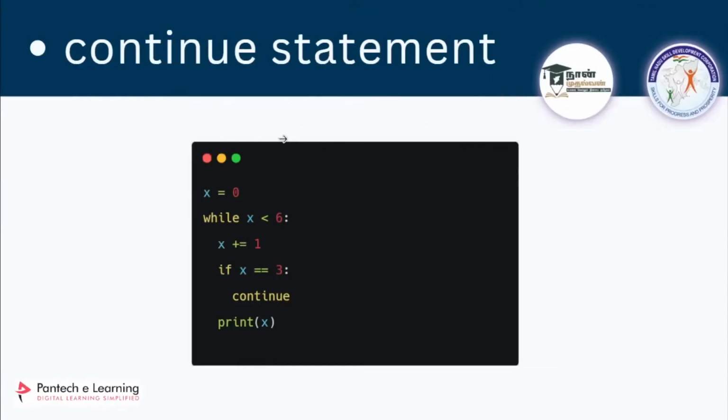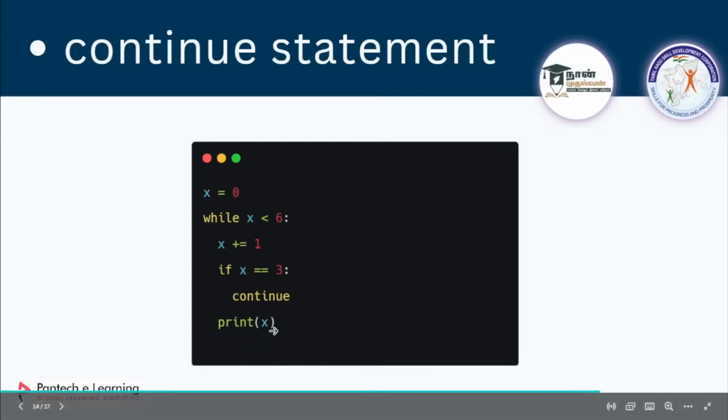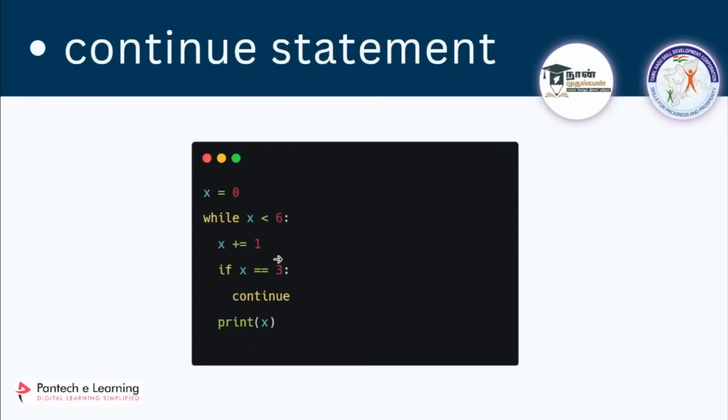Similarly, regarding the continue statement. So what is this continue statement? What we have used in for loop, we have used to skip some element, right? So when it reaches this continue, it will go for the next iteration. So here, before printing, I will be checking the value of x. I am storing x equal to 0, and then I am adding it with 1 when the loop runs. The first time the value of x will be 1, and I am checking whether it is 3. If it is not 3, it is going to go into the print statement, and when it reaches 3, I am going to continue, so it won't be printed and will go to the next iteration. Okay, we will try to repeat this.